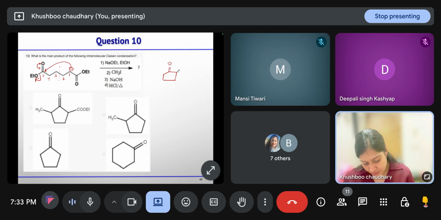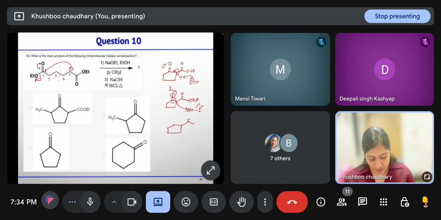Here you have ketone and here you have ester. Again, this proton is acidic, so ethoxide will take this proton, this enolate will generate. Then it will react with methyl iodide to form the alkylated product.